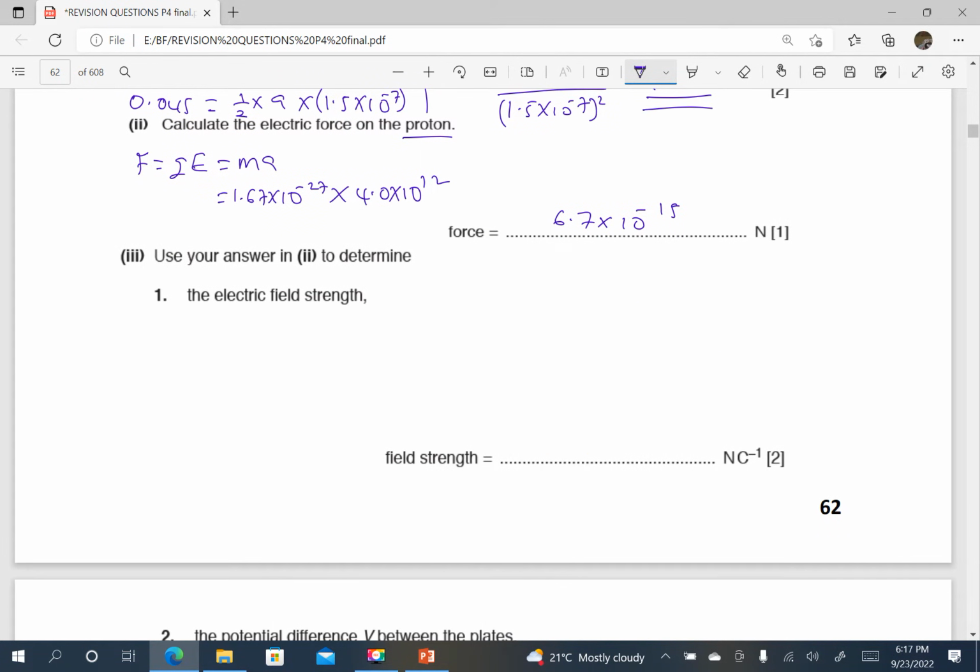Part 3. Use your answer in part 2 to determine the electric field strength. By definition, we say the electric field strength is the force acting on a unit positive charge. So the force is now 6.7, I had got exactly 6.68 times 10 power negative 15. So this would be 6.68 times 10 power negative 15 divided by 1.6 times 10 power negative 19.